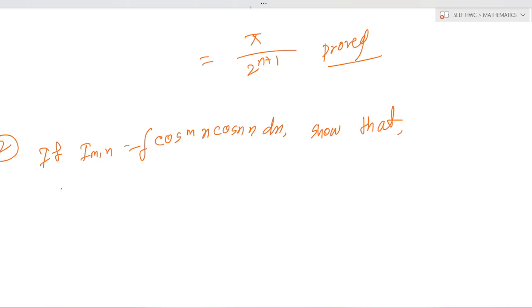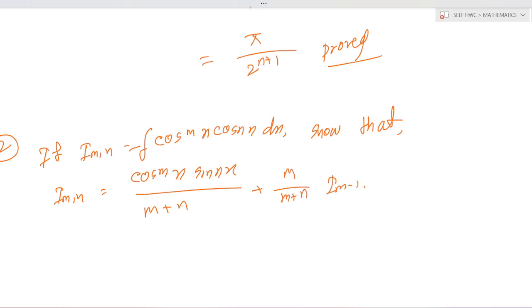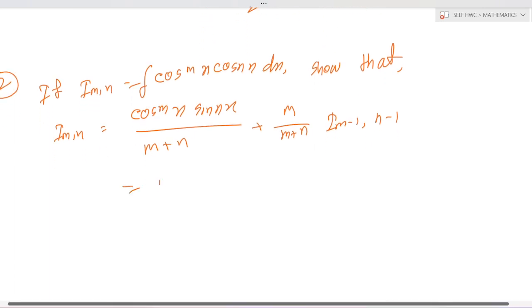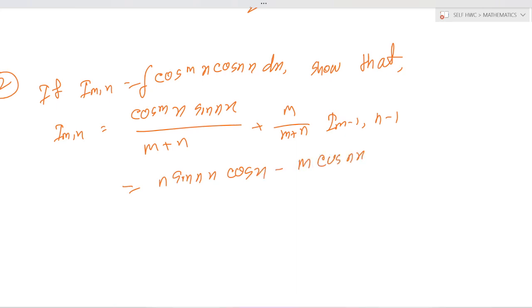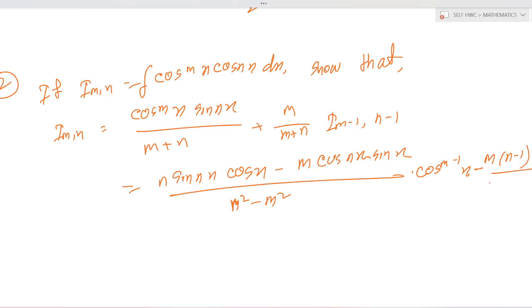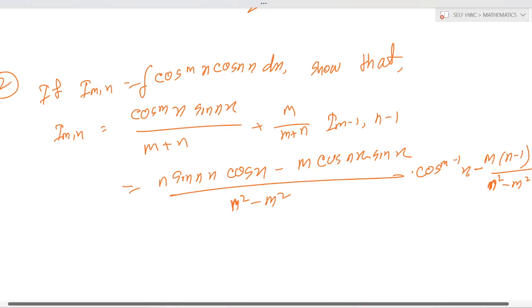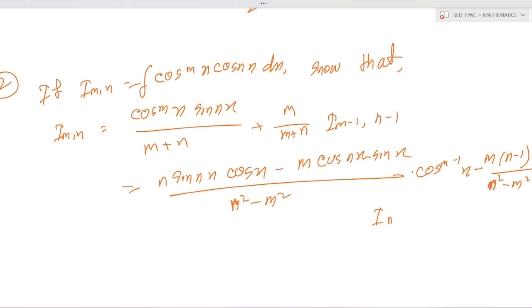show that I m comma n is equal to cos to the power mx sin nx by m plus n plus m by m plus n I m minus 1 comma n minus 1, which is equal to n into sin nx cos x minus m into cos nx sin x by n square minus m square into cos m minus 1 x minus m into m minus 1 by n square minus m square I m minus 2 comma n.